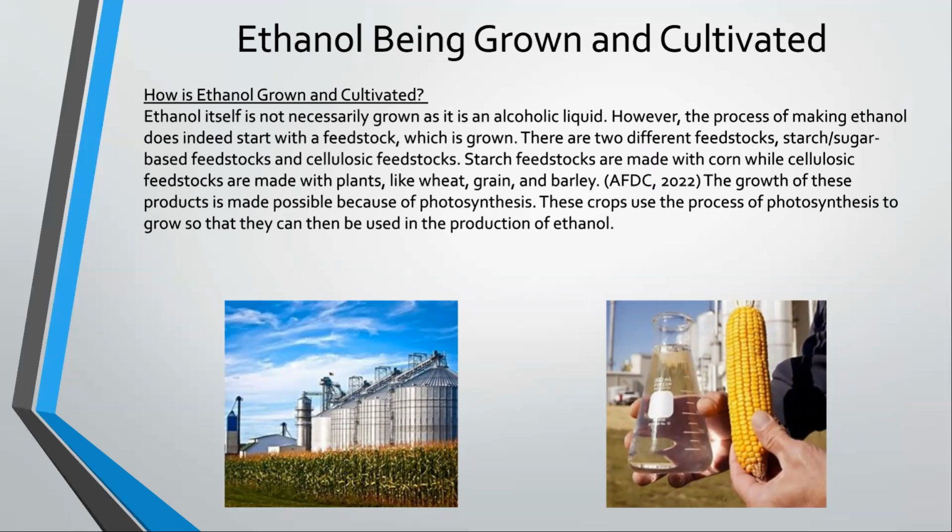Ethanol itself is not necessarily grown, as it is an alcoholic liquid. However, the process of making ethanol does indeed start with a feedstock, which is grown. There are two different feedstocks. You have a starch/sugar-based feedstock and a cellulosic feedstock. Starch feedstocks are made with corn, while cellulosic feedstocks are made with plants like wheat, grains, and barley. The growth of these products is made possible because of photosynthesis and, of course, the farmers who tend to these crops. But these crops use the process of photosynthesis to grow so that they can then be used in the production of ethanol.